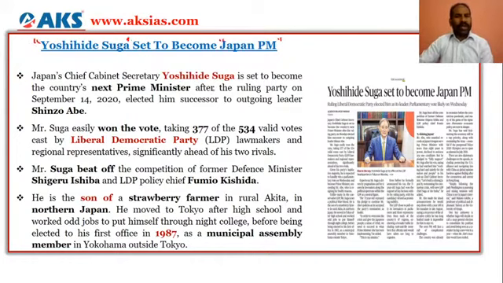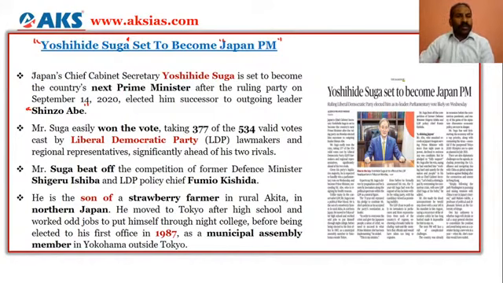And the other news is Yoshihide Suga is set to become Japan Prime Minister. So we all know that last week we discussed that Prime Minister Shinzo Abe of Japan is not keeping well, or he has health ailments. Before a year itself, Shinzo Abe has made it very clear that he would step down because of the health issues.